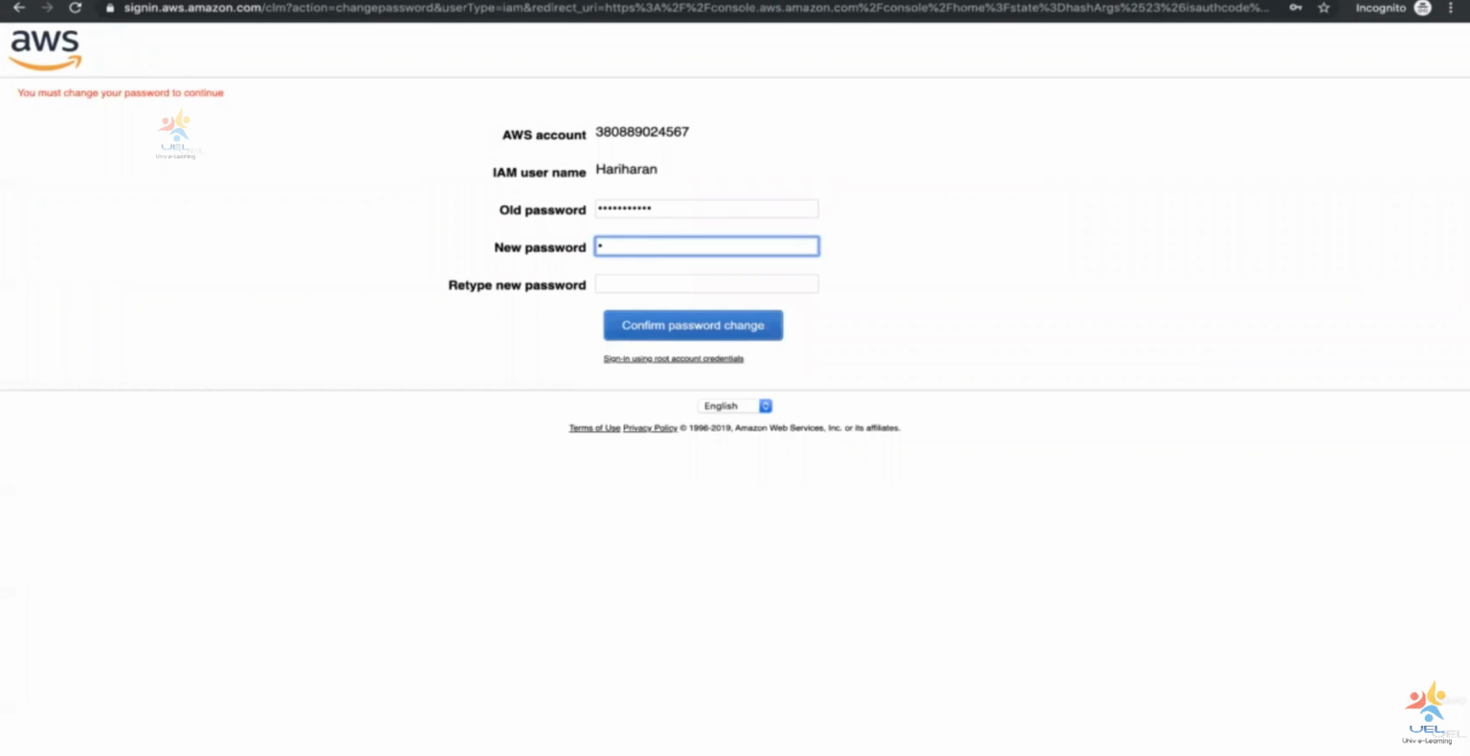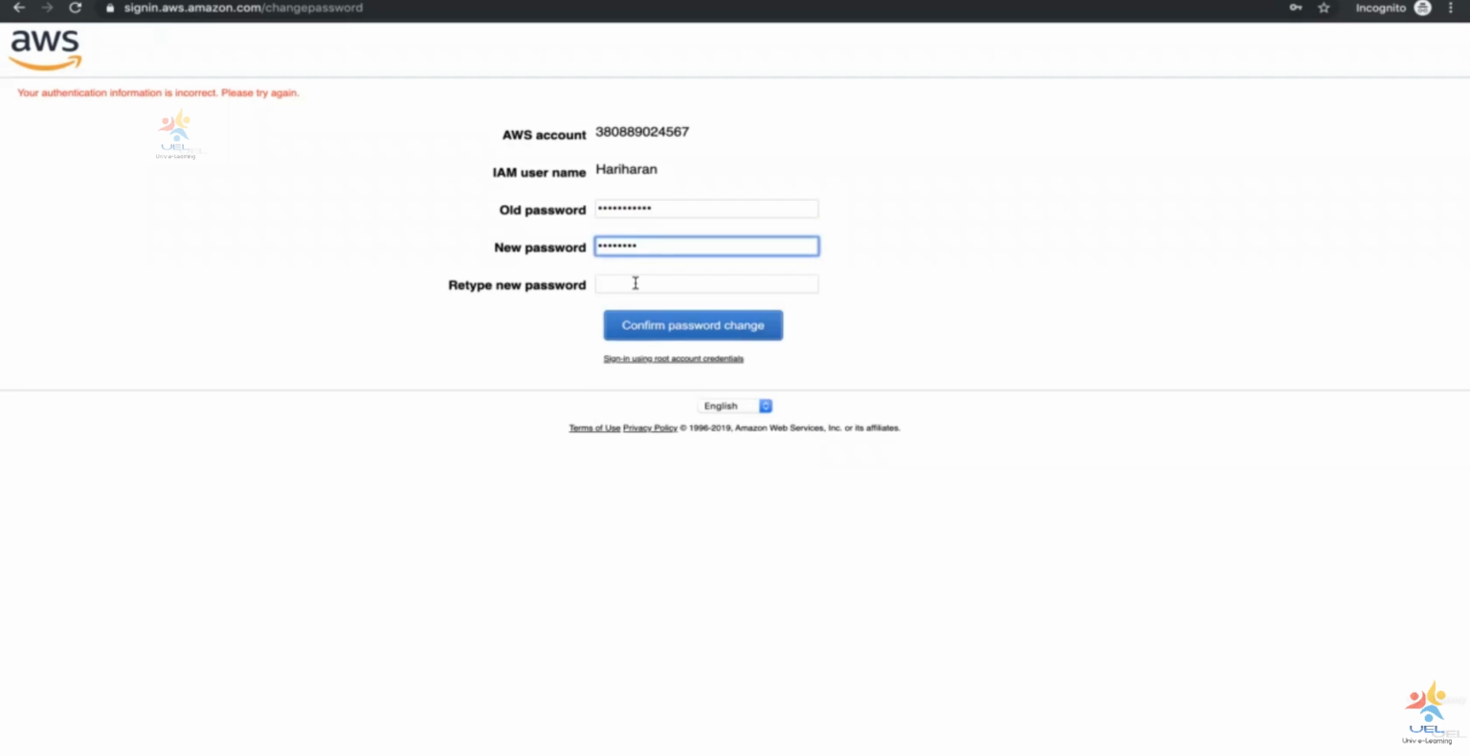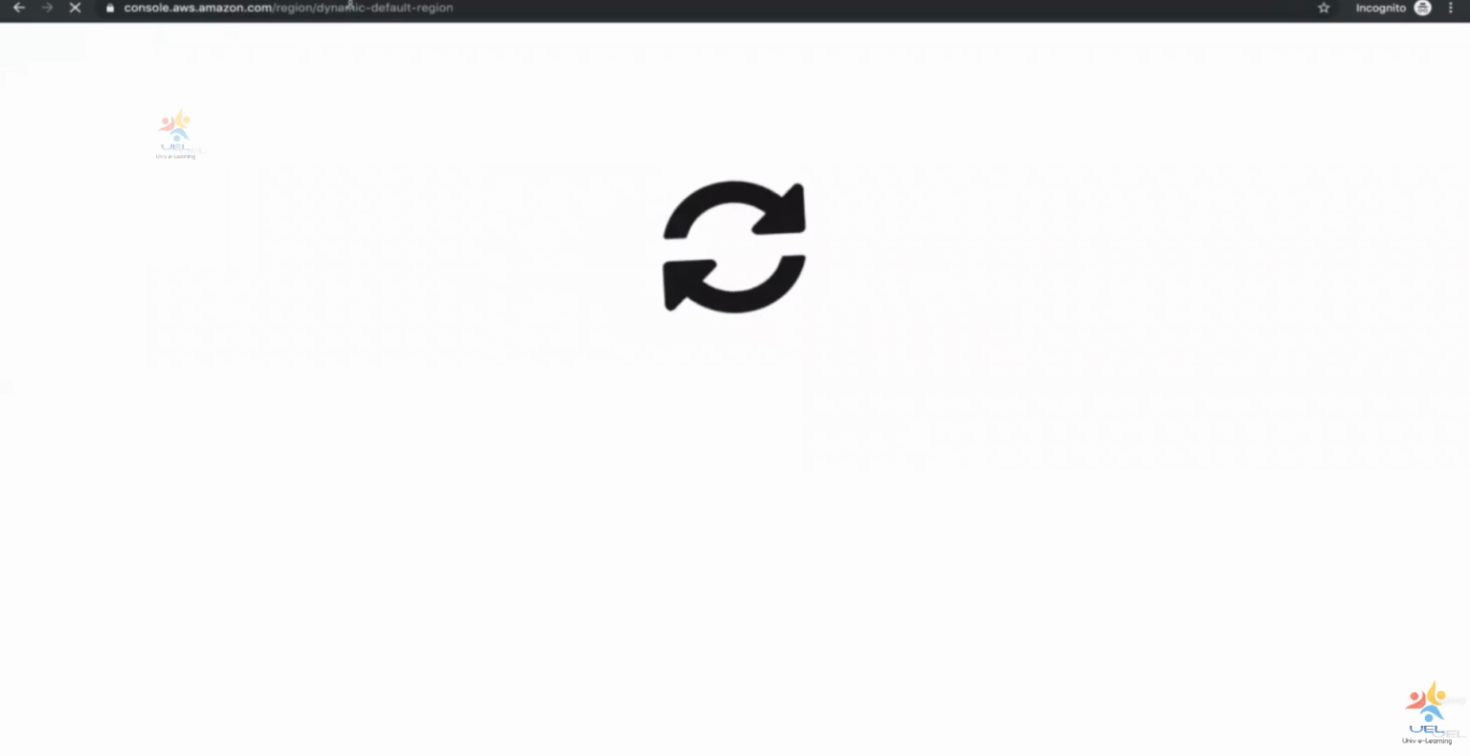Okay. So I'm going to say, this is my new. Okay. So your authentication information is incorrect. Please try again. So you have to adhere to the password policy. This is the old password. I'm going to give a new password which is greater than 6 characters in length. I'm going to confirm.